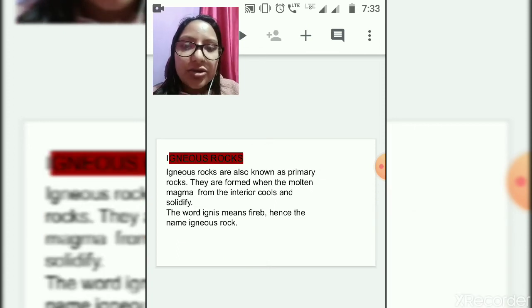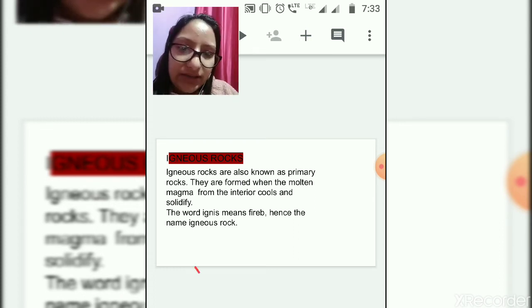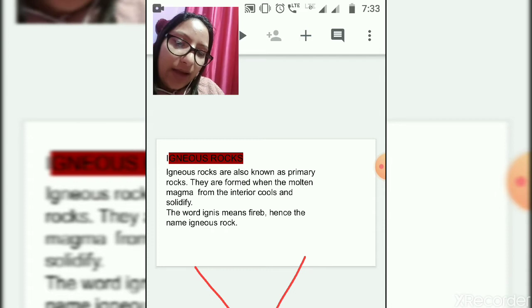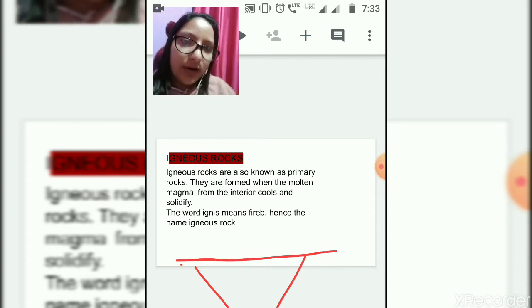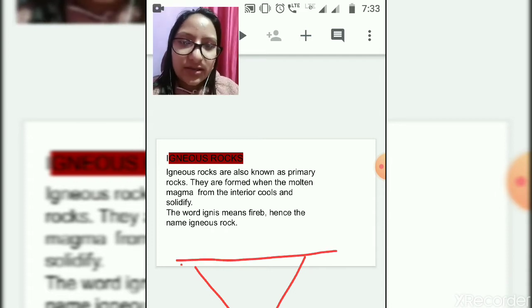Igneous rocks are also known as primary rocks. They are formed when the molten magma from the interior cools down and solidifies. We have the interior of the earth, and I hope before this chapter you have gone through the chapter on the interior of the earth.